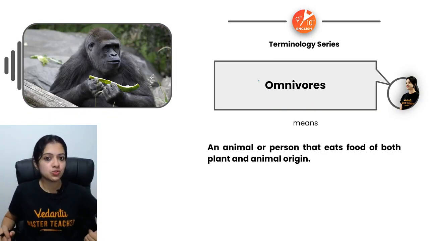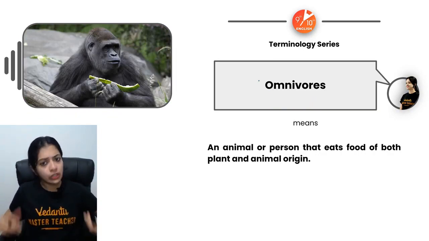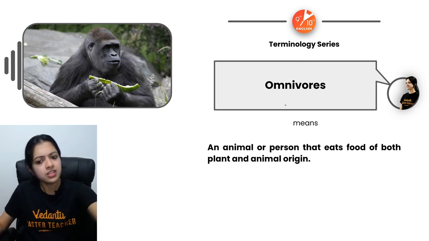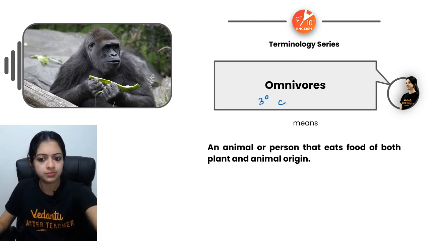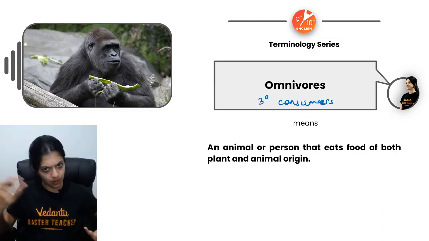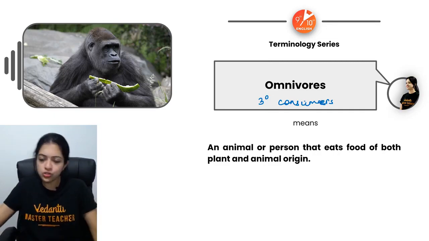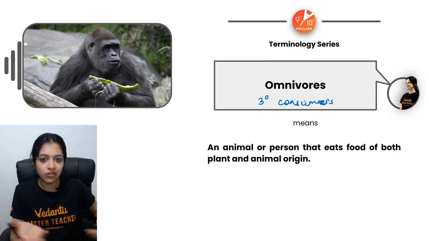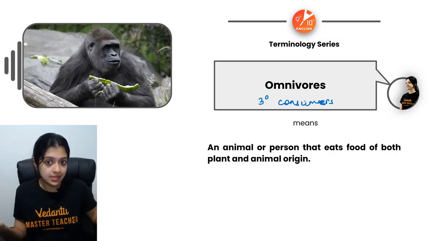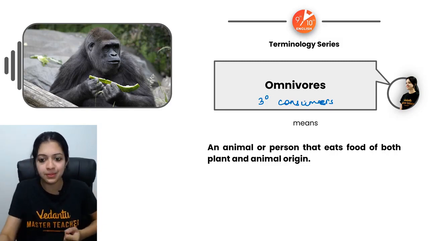Now, coming to omnivores, we can say humans also belong to this category. Tertiary consumers or omnivores, which have the ability to feed on both plant and animal matter, right? Plant-based food is also fine. If it's meat or animal-based food, that's also fine. So generally, there are many animals that are omnivores. Human beings are also a very good example, right?